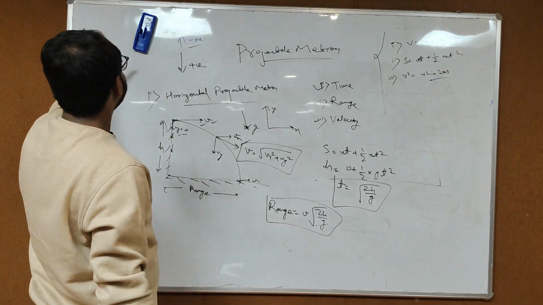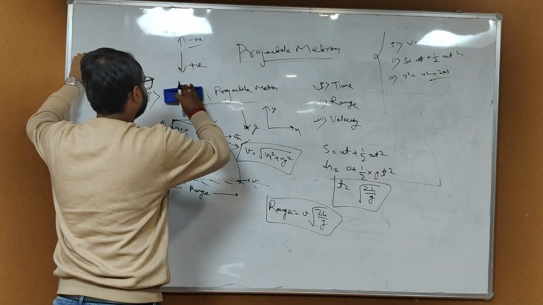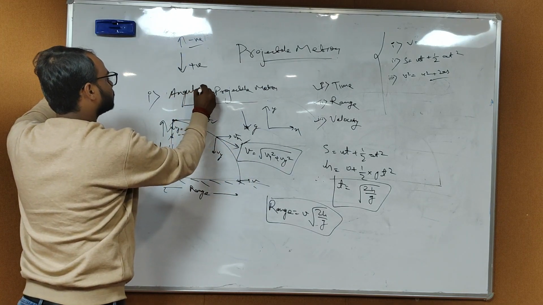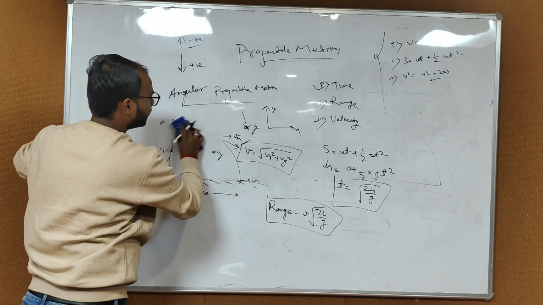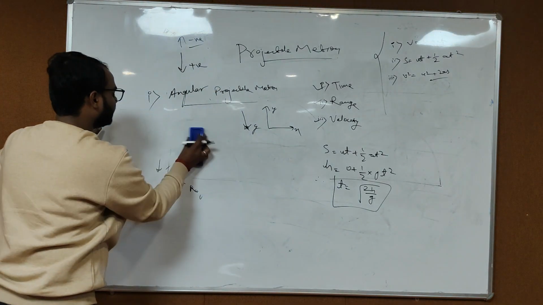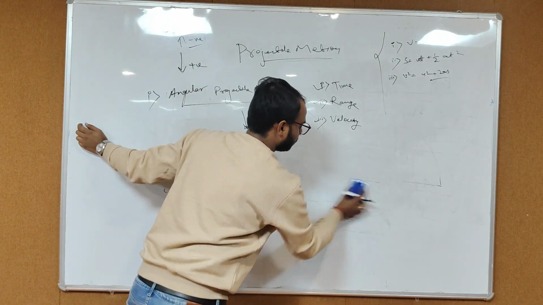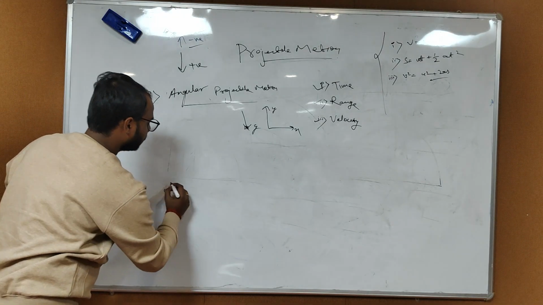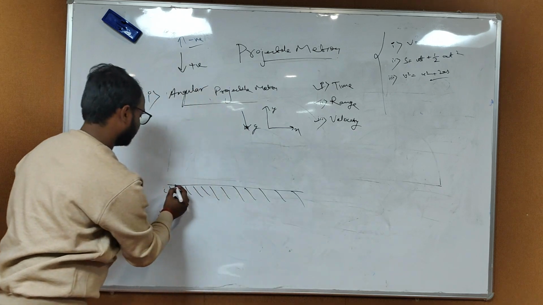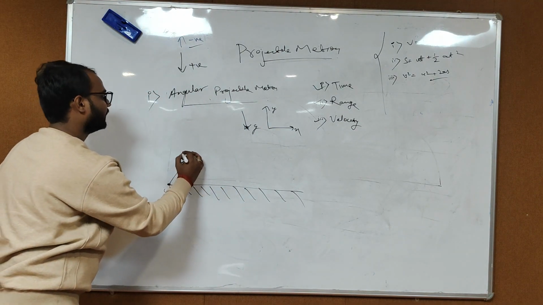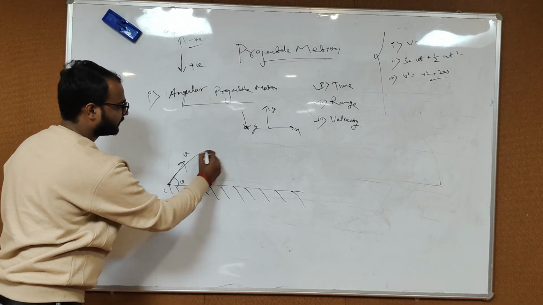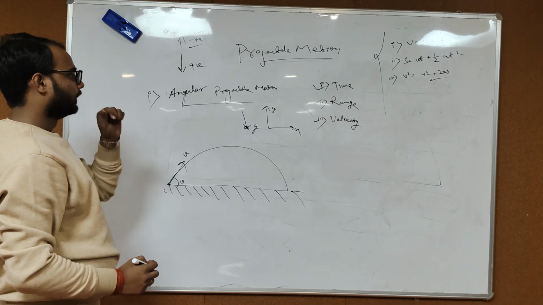Now the second type of projectile motion, that is angular projectile motion. In the angular projectile motion, we know the object is projected with some angle theta, and after that I will also tell you a very good scenario where the athlete used this concept. Let's suppose a ball is projected with angle theta with velocity v, and follows this trajectory, will land here.